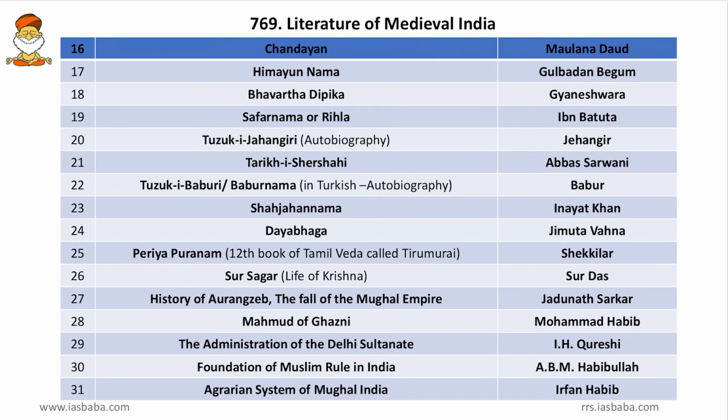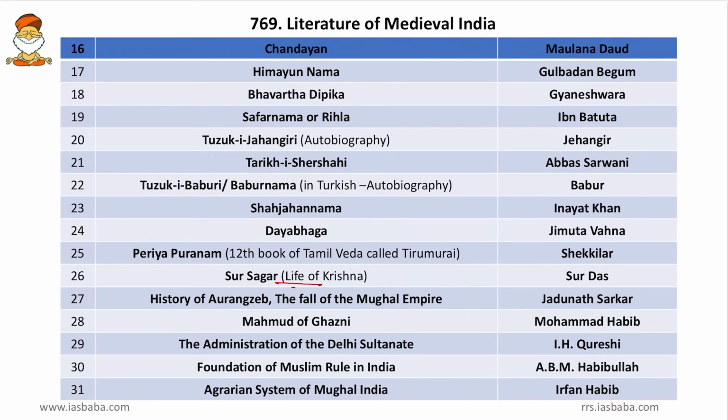Periya Puranam, it was written by Sekkizhar. Friends, Periya Purana means a big story, and it is a Tamil treatise and a part of Tirumurai. Then Sursagar, it was written by Surdas. Basically the life of Krishna is being depicted here. Then History of Aurangzeb, that is the fall of the Mughal Empire, by Jadunath Sarkar. Then Muhammad Ghazni by Muhammad Habib.